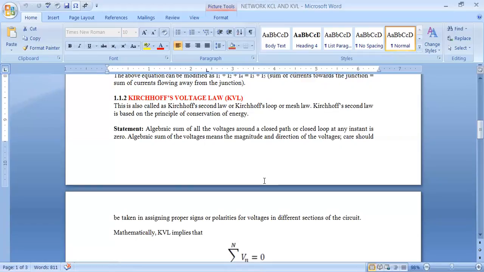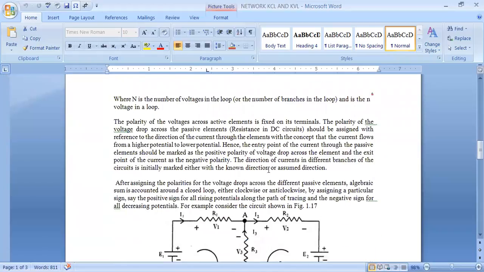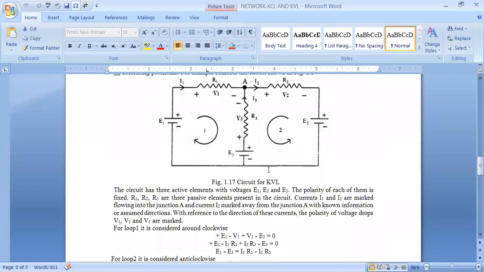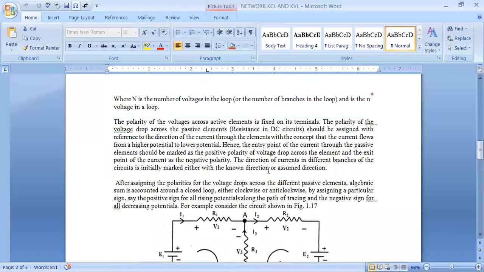If you take a loop, the sum of EMF plus sum of voltage drops is equal to zero. It shows that if you take any closed loop, we have to consider the sum of EMF, meaning batteries, plus the sum of drops taken by the resistances, is equal to zero. Sigma n equals 1 to N of Vn is equal to zero. Right. We consider an example here, so you will get some idea.